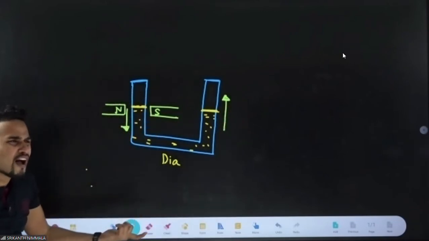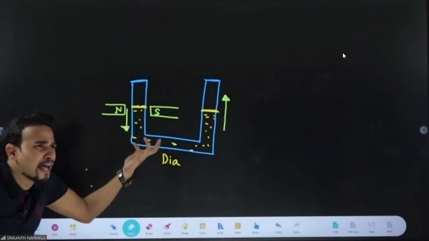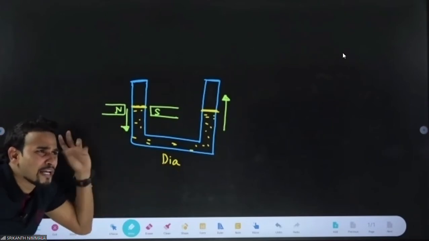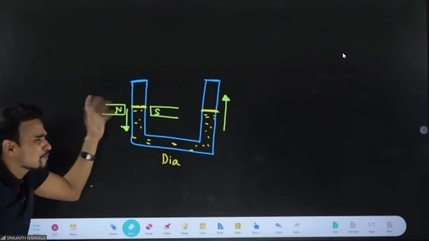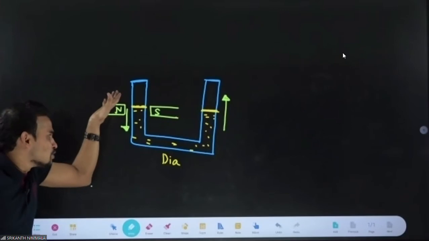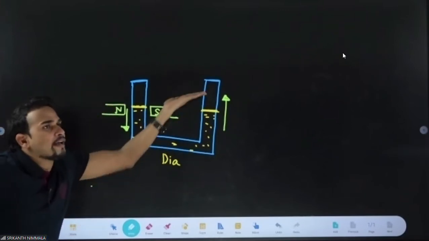Repulsion is there, diamagnetic liquid. So what will happen? The liquid will suffer repulsion. Due to repulsion, the liquid will try to go away from the magnet. So here the liquid level will fall, here it will rise.